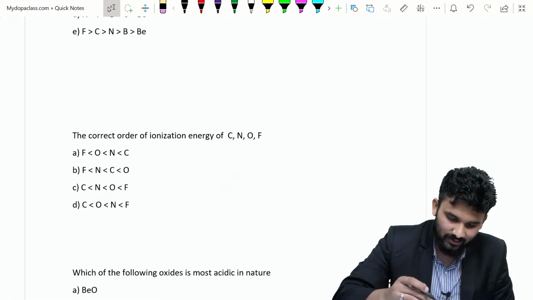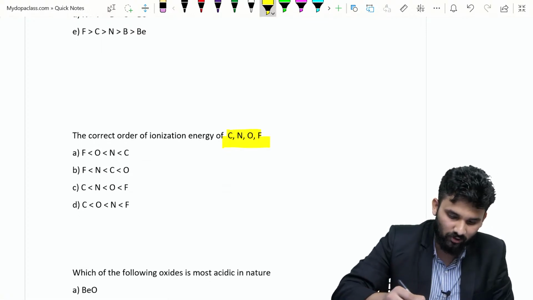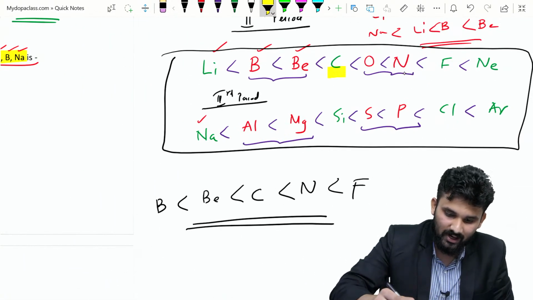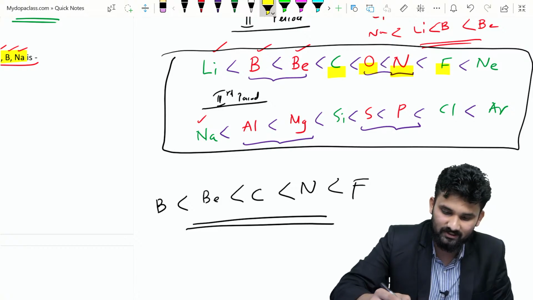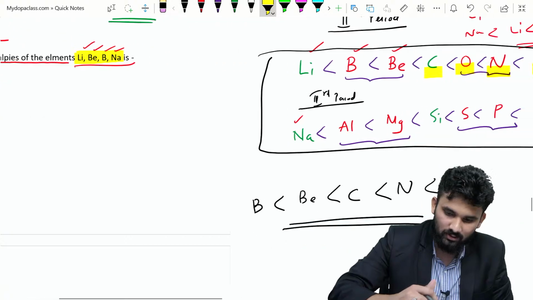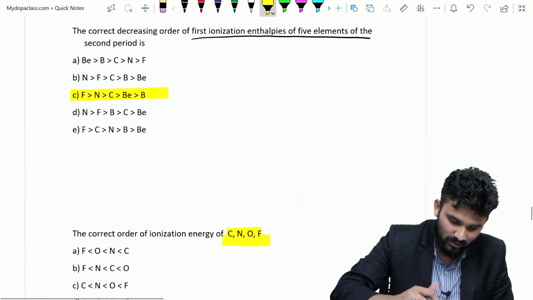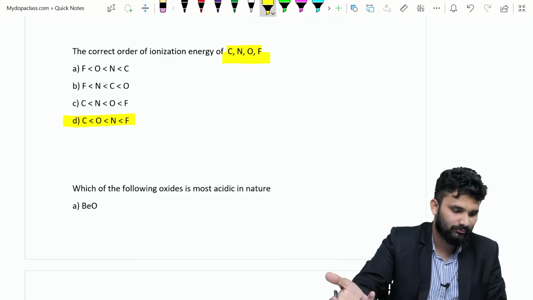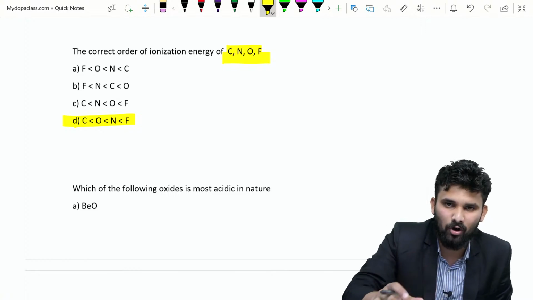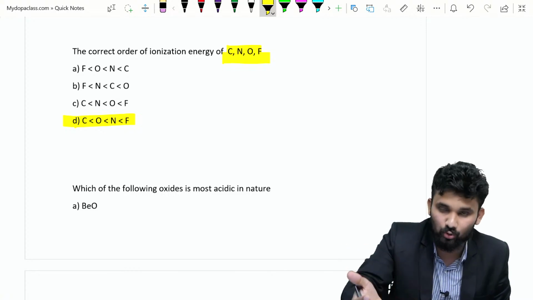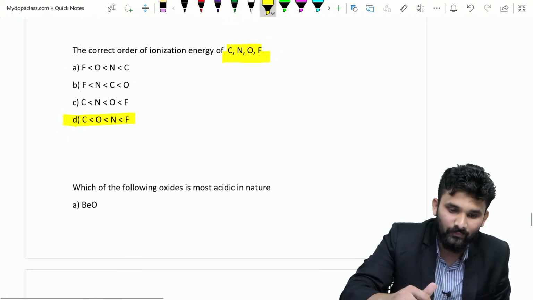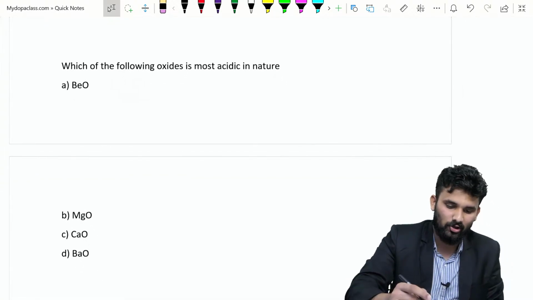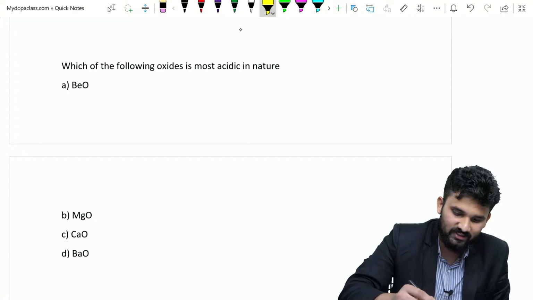This is the next question: the correct order of ionization of carbon, nitrogen, oxygen, fluorine. What is the order? Carbon, oxygen, nitrogen, fluorine. So this is the option. Simple, if you know that box very well, then you can do the problem from that topic.